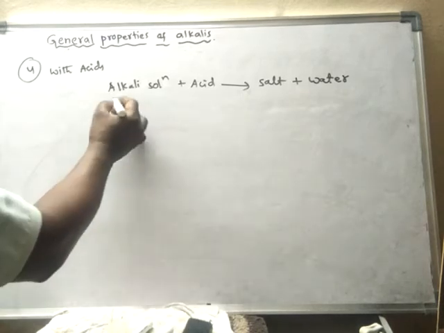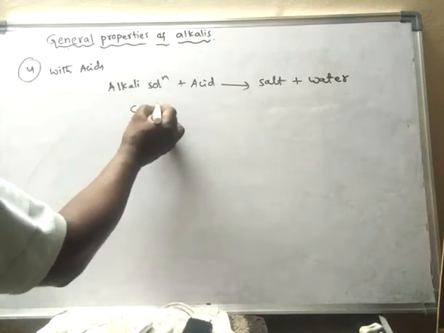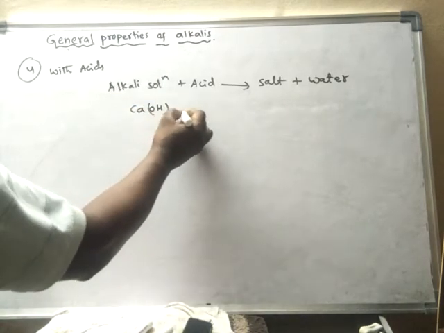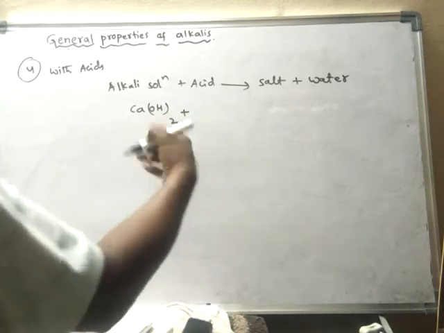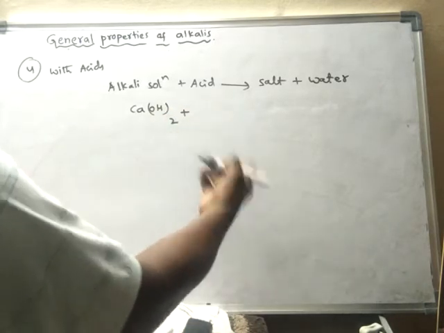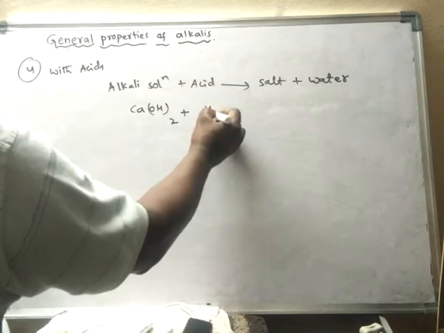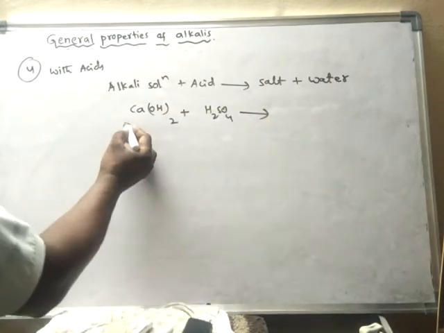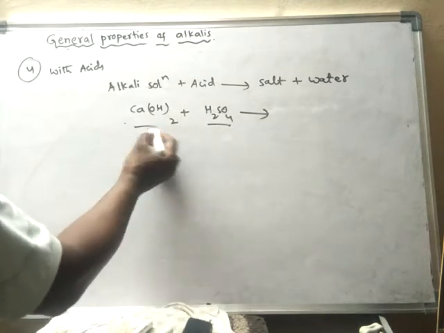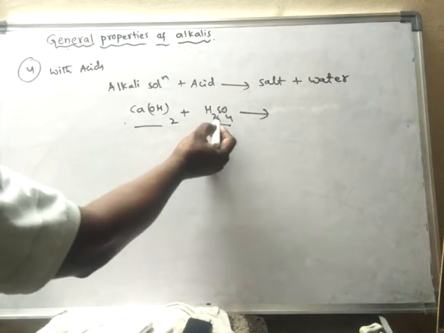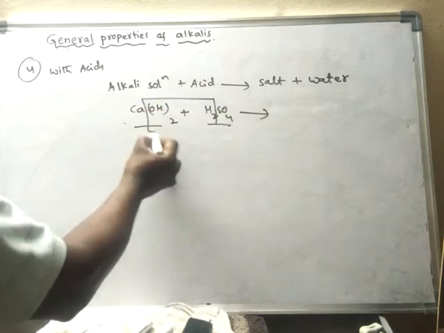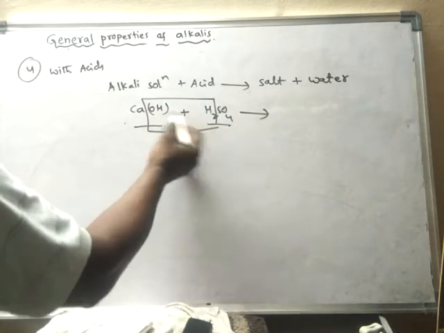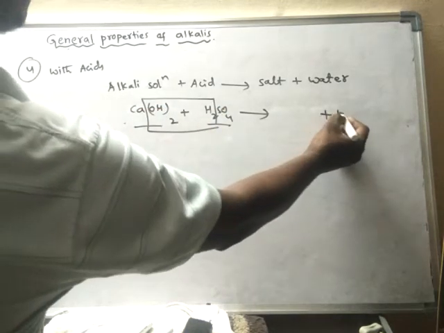Example, calcium hydroxide. Take any acid, maybe nitric acid or HCl or H2SO4. For example, take H2SO4. What happens? When acid and base react, hydrogens from the acid and OH from the base combine with each other to form water.